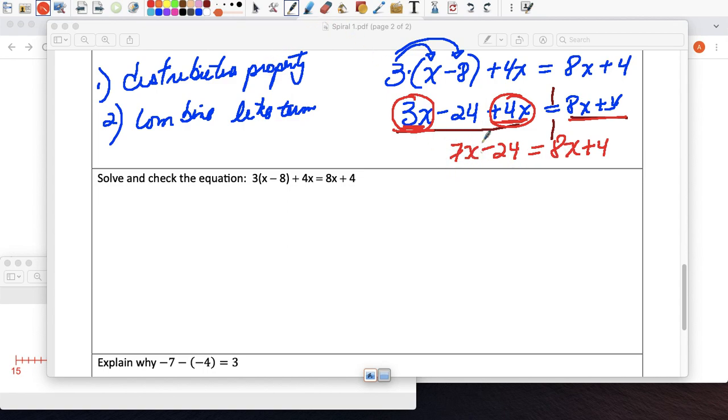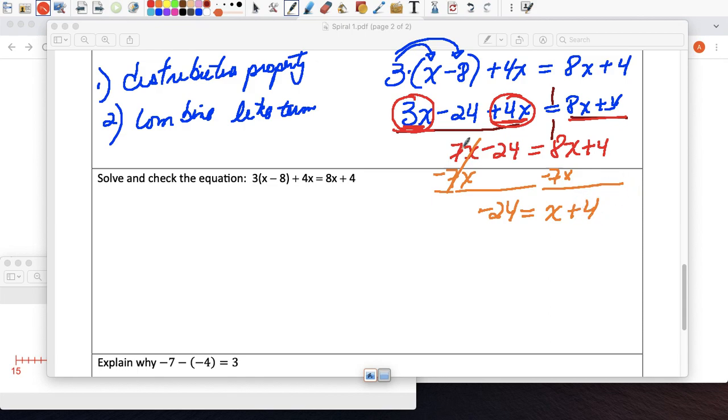So this is positive 7x. To get rid of it, I can't just throw it out. I'm going to subtract. Mathematically speaking, if I do this, 7x minus 7x goes away. But to keep that equation balanced, I must, on the other side of the equal sign, also do minus 7x. So 7x minus 7x is 0, which I'm not going to write because I'm going to bring down minus 24, so eventually I'm going to erase it anyway. So no need for that, unless it was by itself, unless it was 0 and no other number, that's a different story. On the other side, I have 8x minus 7x is just 1x, or simply x. Plus 4. I'm almost there.